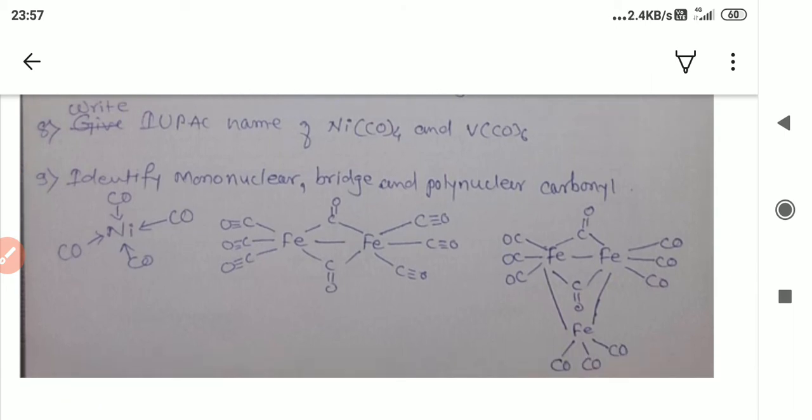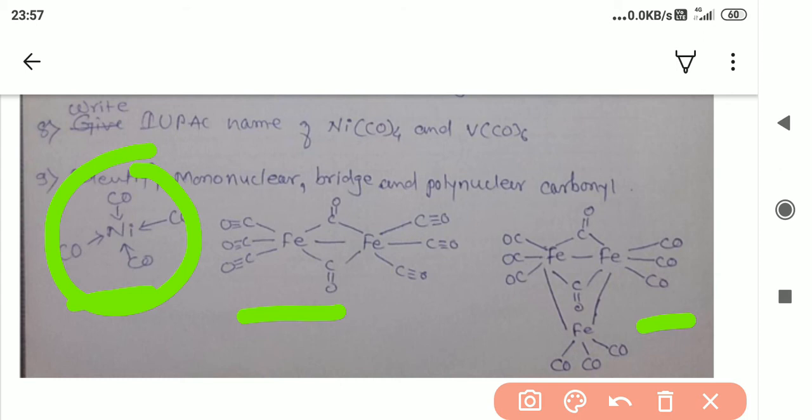Then the identification of mononuclear, bridge and polynuclear carbonyl. See, here three examples are given, first one, second one, and third one. In which the metal and carbonyl is there, and we have to find out which is the mononuclear, the bridge one, and the multiple or polynuclear carbonyl.